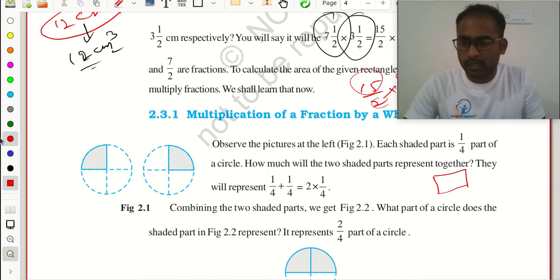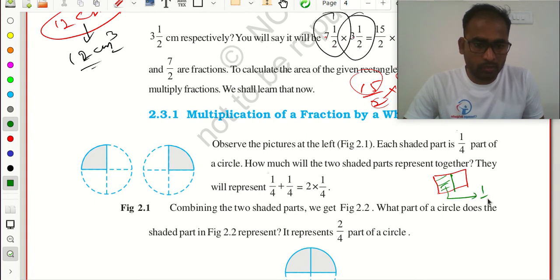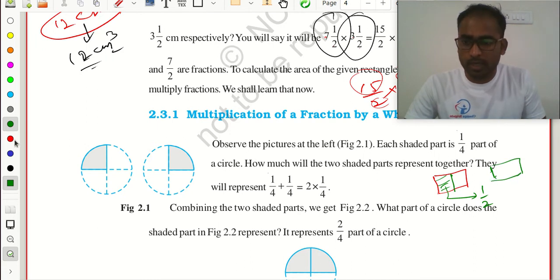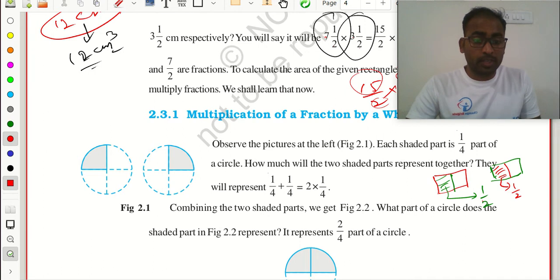I separated it into two parts. The shaded portion value is 1 out of 2. Okay, and if I have another same box, and I also made this into two parts, what is its value? 1 by 2. If I multiply these two values, I can write it as 1 by 2 multiplied with a.